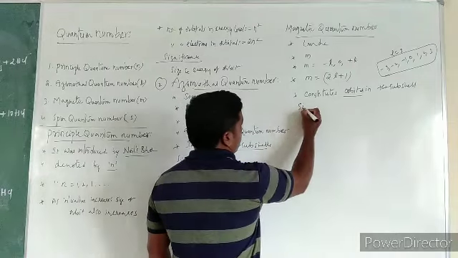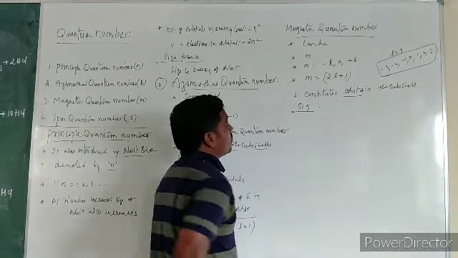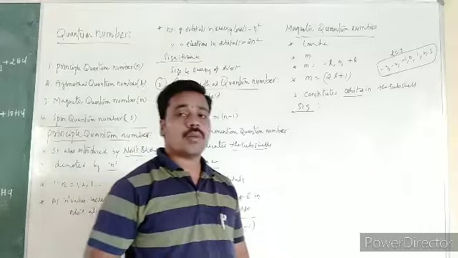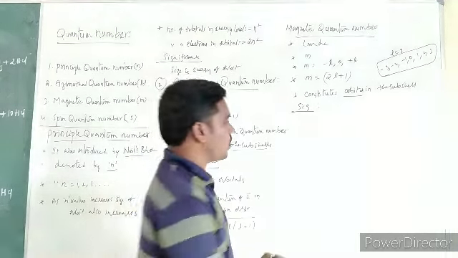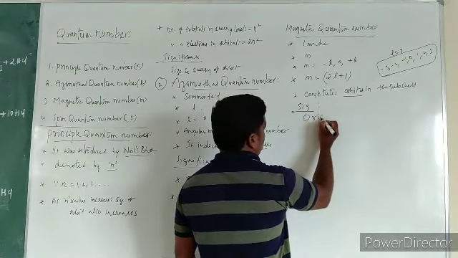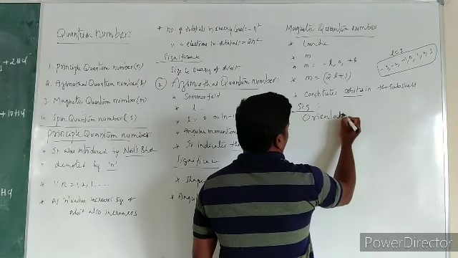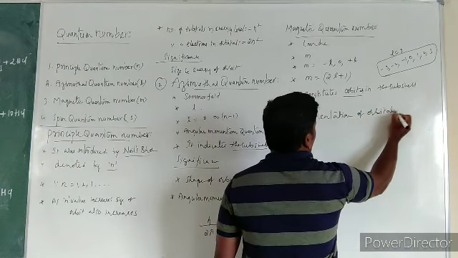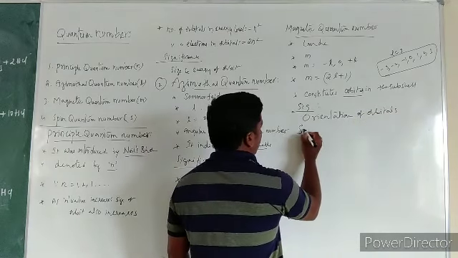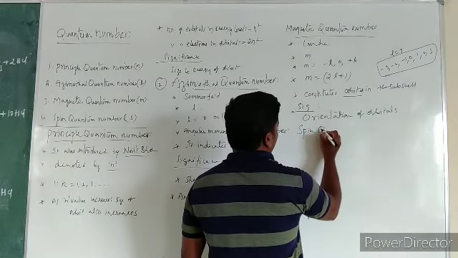And the significance of this magnetic quantum number is that it signifies the orientation of orbitals.